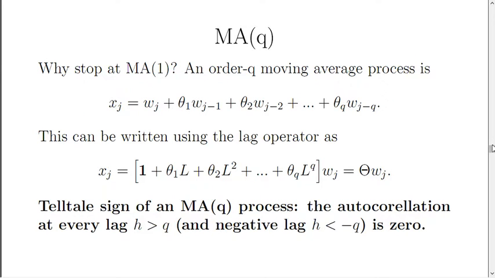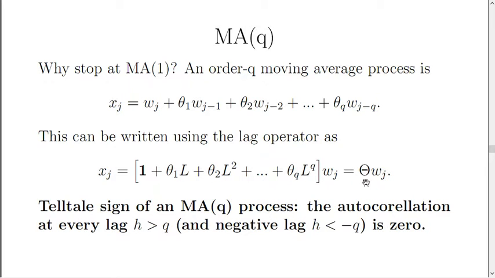Well, why stop at MA1? We can define an order Q moving average process. It will require Q different parameters, theta 1, theta 2, all the way up to theta Q. And a given value will be some white noise value plus a constant times the previous white noise value plus a different constant times the twice previous white noise value, all the way up to order Q. Once again, we can write this using the lag operator as an operator equation. And that allows us to define an operator, uppercase Greek letter theta, which is the MA operator.